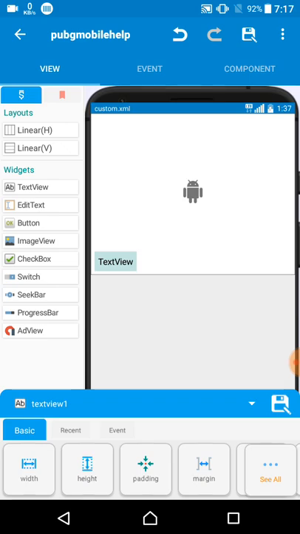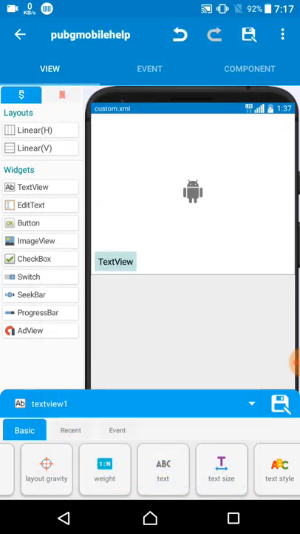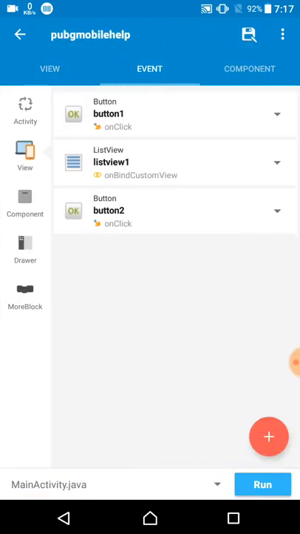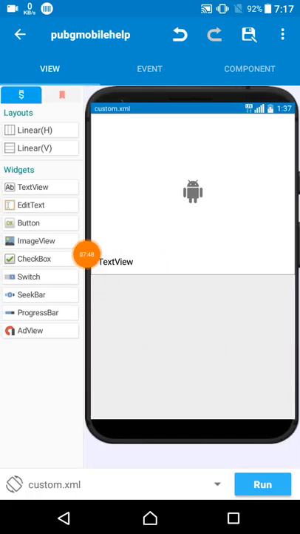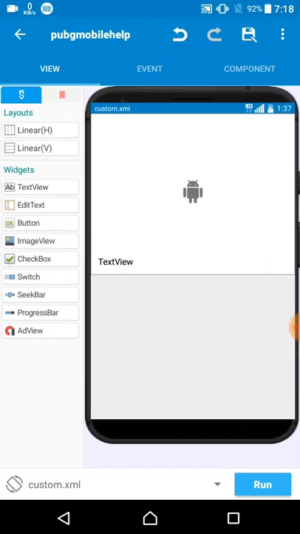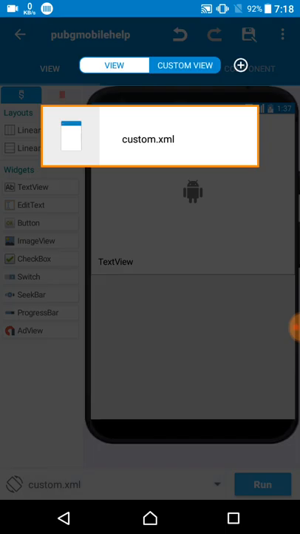For text view 1 I change the text size, I give the text size 18 sp, so the user can see it very well, because it is the main part where the text shows. And it is a similar type of chat app. You know that in our chat app we also do the same thing, but here we don't add sending image. Okay, let's come now to the main activity.